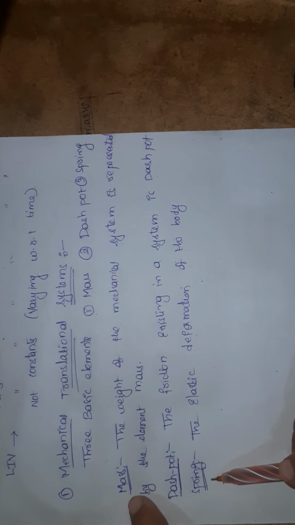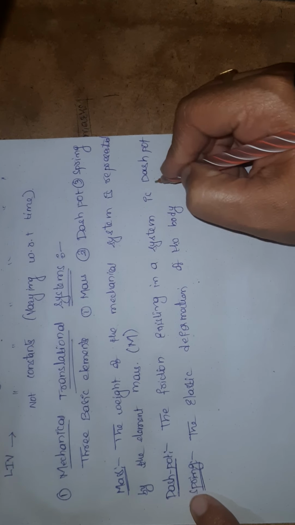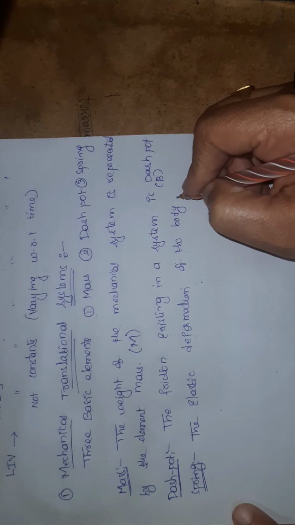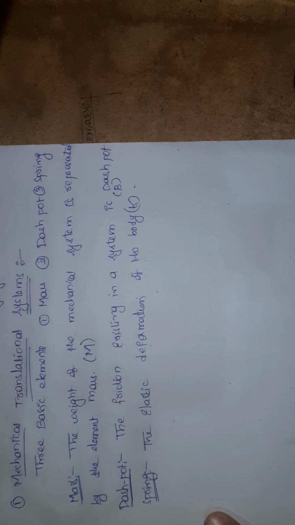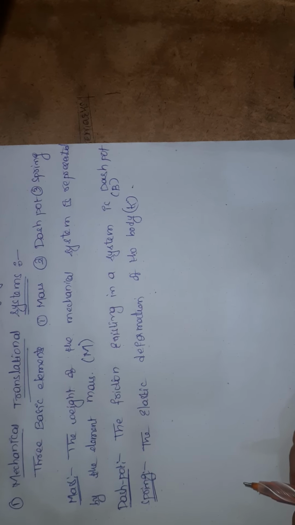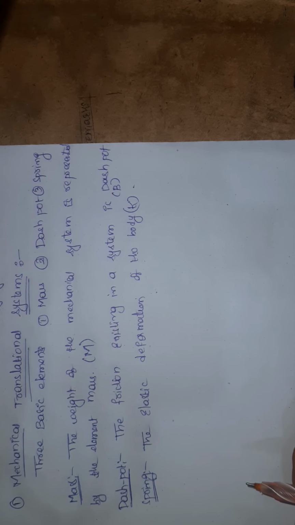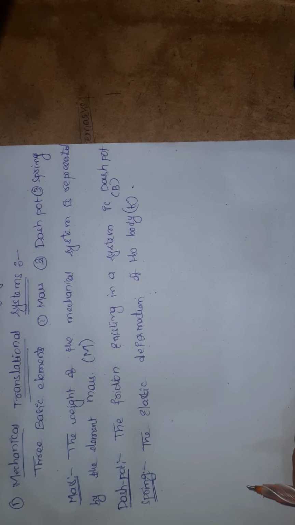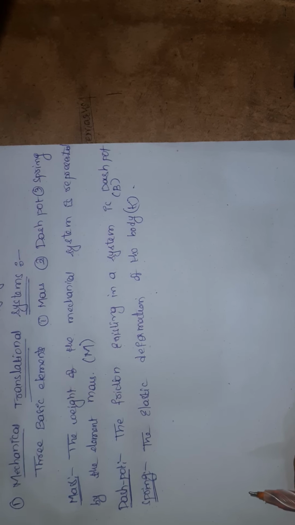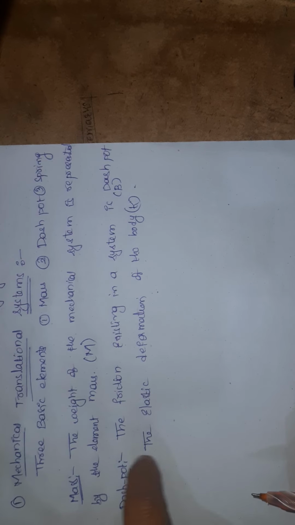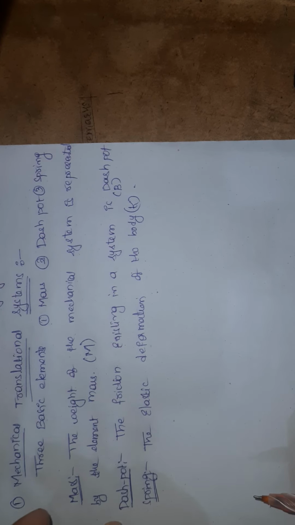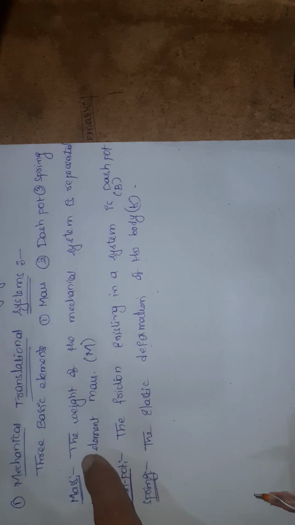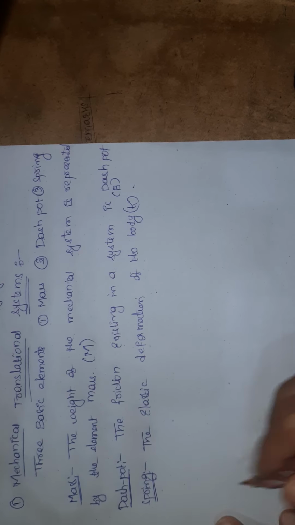Mass is represented with capital M, dashpot with capital B, and spring with capital K. When a force is applied on a translational mechanical system, it is opposed by opposing forces due to mass, dashpot and spring, and the total system depends upon Newton's second law of motion.